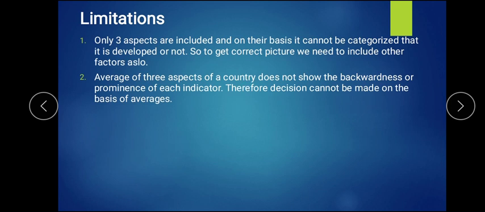Then after, you find that the average of three aspects of a country does not show the backwardness or prominence of each indicator. When you are taking the average of these three indicators, what is happening? This is not exact, or this is not the most important thing for every human life. Depending upon the situation it works, and that's why it does not show the true backwardness, nor the true high image of that particular person. So it is not a proper indicator, therefore it cannot help on an average basis.